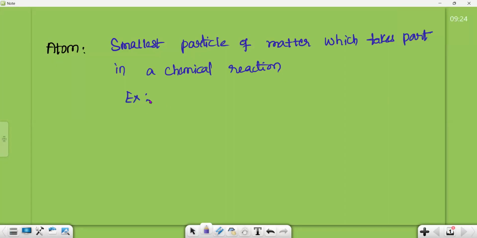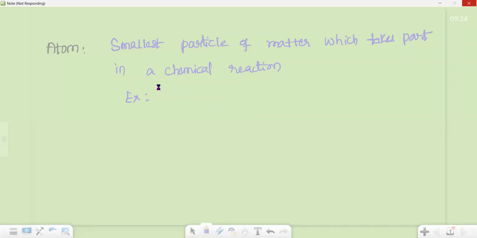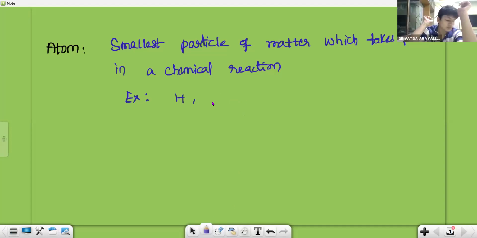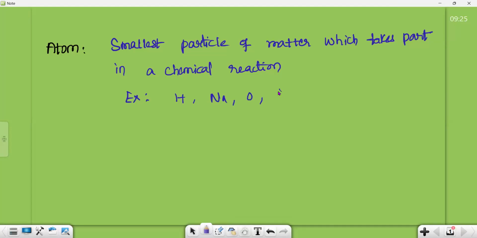Now, an example which comes under an atom. Whatever elements you can see in the periodic table, there are 118 elements. All the elements are considered as atoms. Hydrogen is an atom, oxygen is an atom, magnesium is an atom, gold is an atom, barium. Whatever element you can see in the periodic table, everything is considered as an atom only.